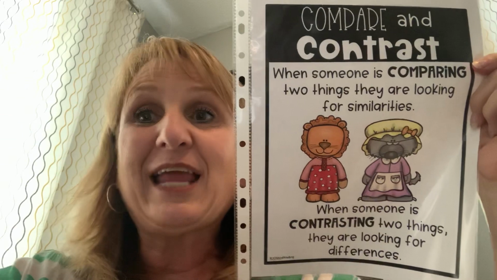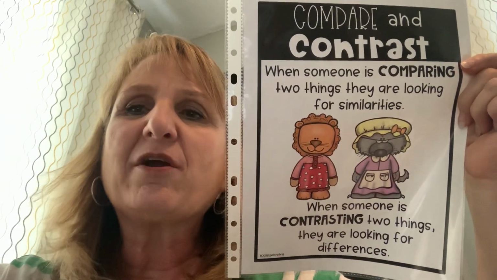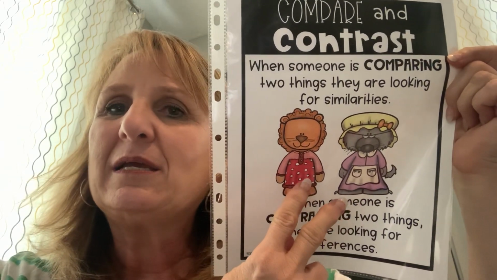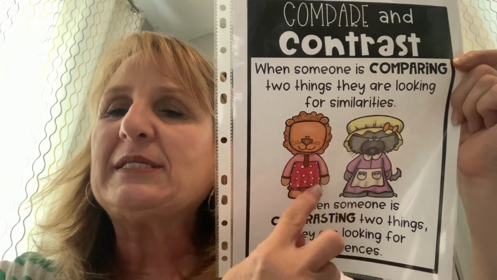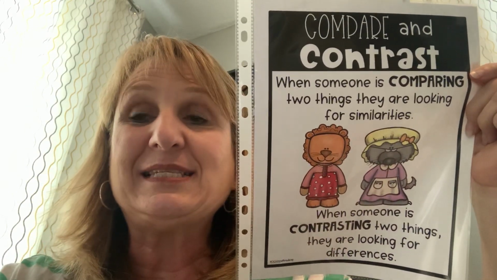The first thing I'd like to do is to think of three things that are the same in both stories. What did you notice in both stories that was the same?